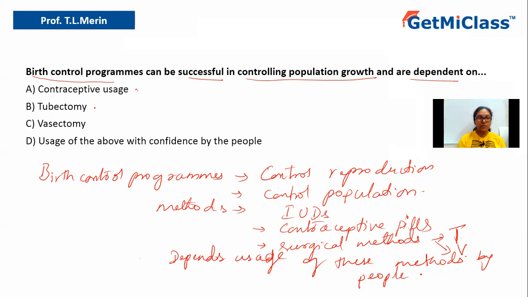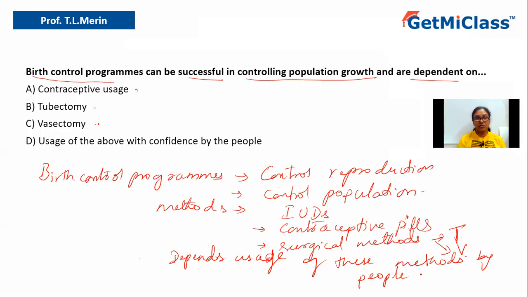Option B says tubectomy. Here the vas deferens, which is a part of the reproductive system in case of male, is cut and tied so as to not allow the sperms to pass through, which otherwise would enter the vagina during coitus. Because the vas deferens is cut and tied, the release of sperm will not occur. Of course, it can be used as a birth control program, but the entire population control is not dependent on only tubectomy.